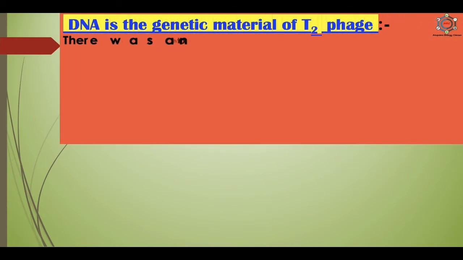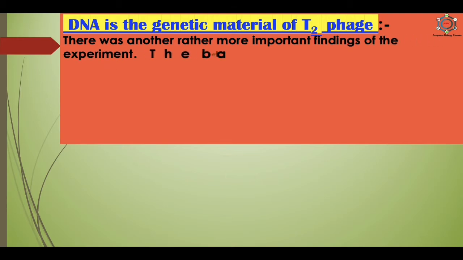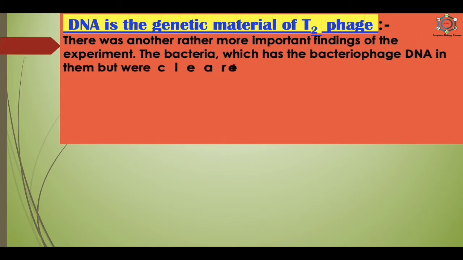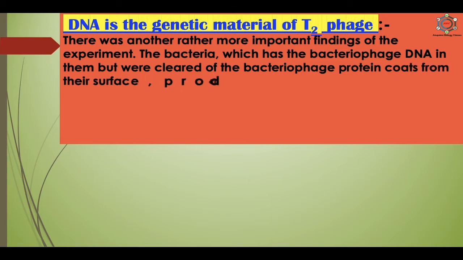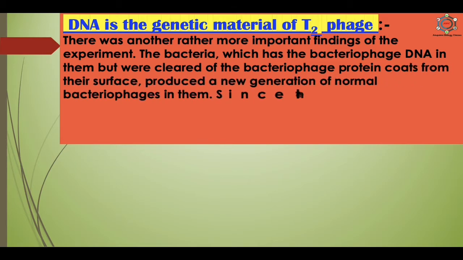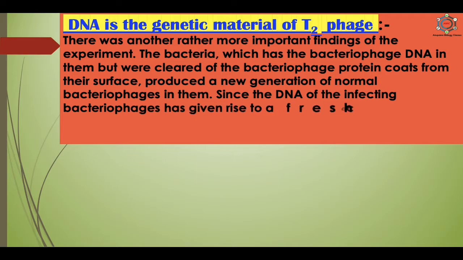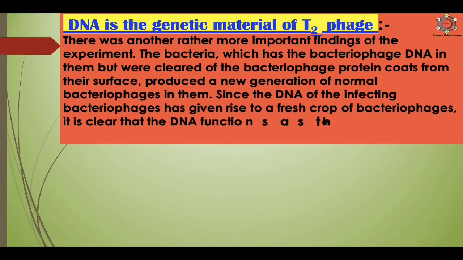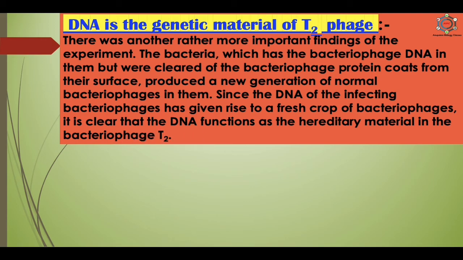Now, how is DNA the genetic material of the T2 phage? There was another, rather more important, finding of the experiment. The bacteria which had the bacteriophage DNA in them, but were cleared of the bacteriophage protein coats from their surface, produced a new generation of normal bacteriophages in them. Since the DNA of the infecting bacteriophages has given rise to a fresh crop of bacteriophages, it is clear that the DNA functions as the hereditary material in the bacteriophage T2.